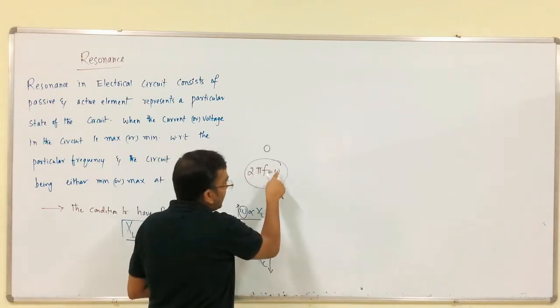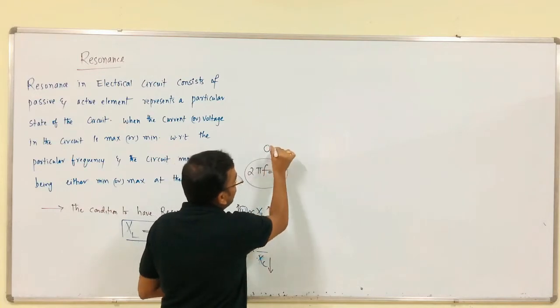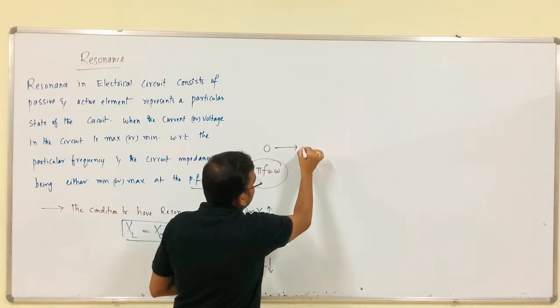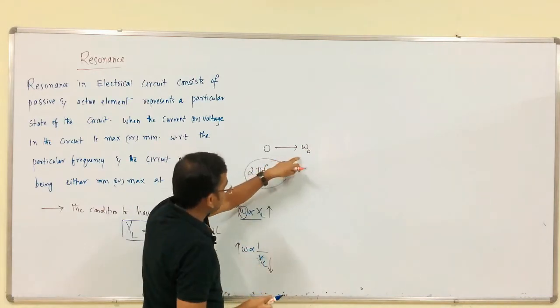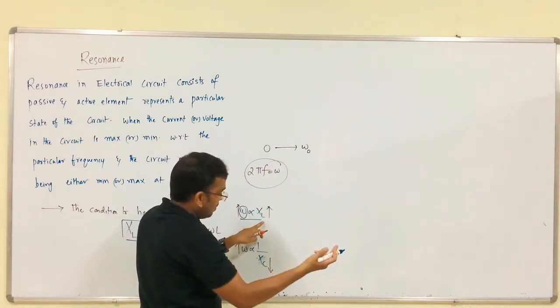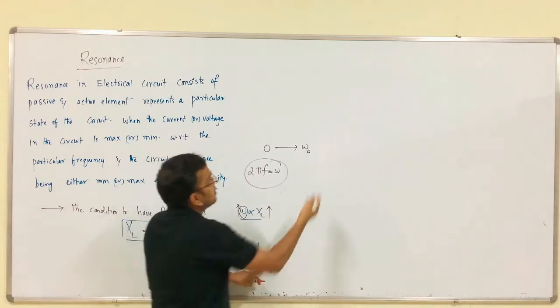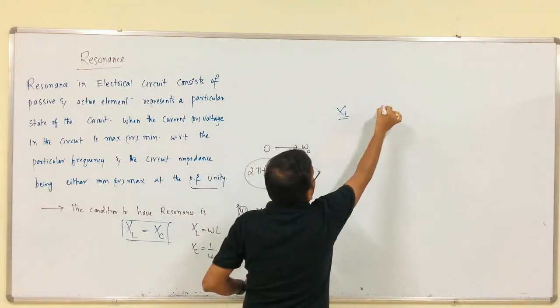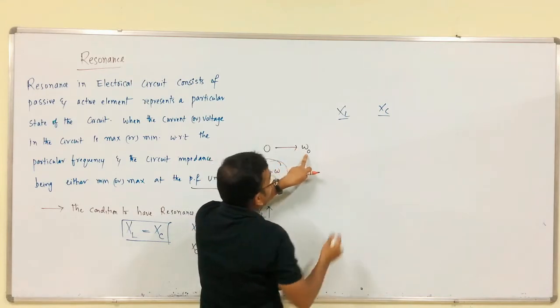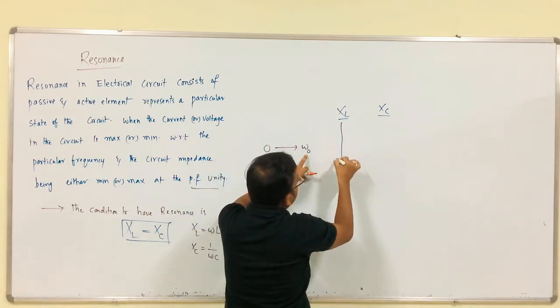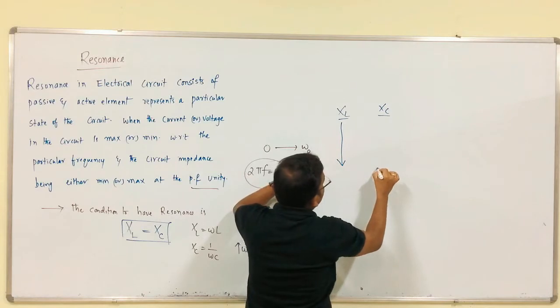If we keep on increasing this omega from 0 to some particular value, with respect to this frequency XL should increase, but XC should decrease. So, this is XL, this is XC. If we keep on increasing omega, this increases and this decreases.